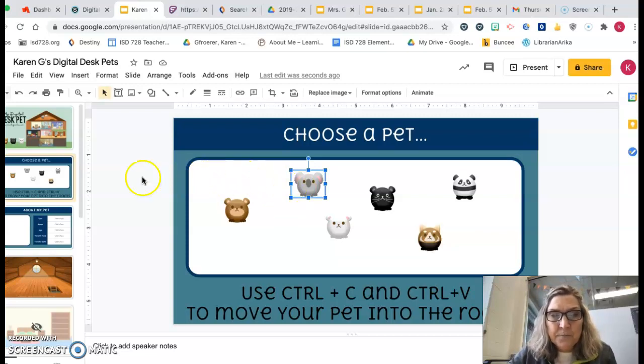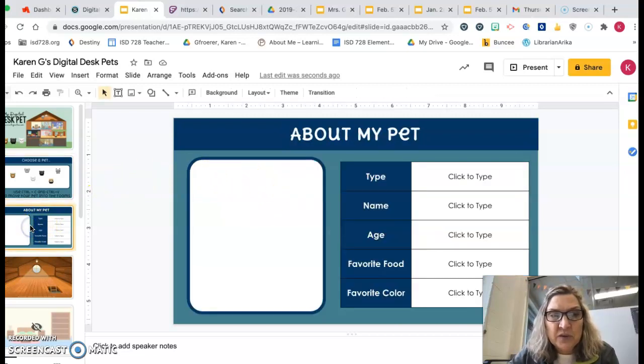So next, you're going to go to the third slide where it says About My Pet. This is where you are going to paste it. So now you're going to press down the Control key and hold it.